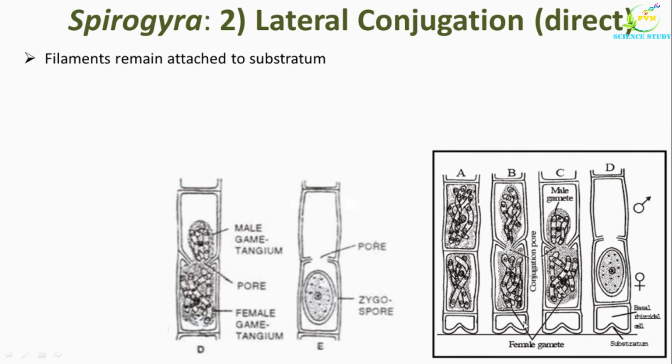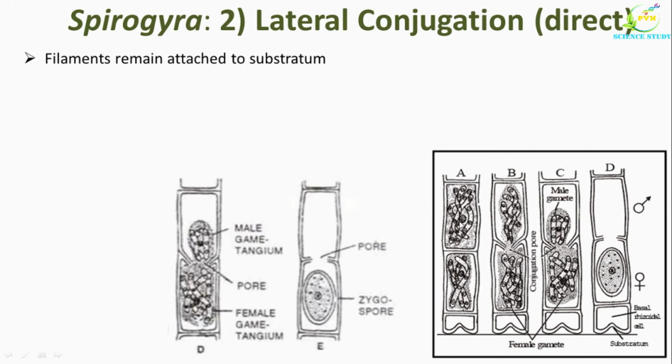So this is the basal rhizoidal cell and the two cells above this basal rhizoidal cell act as the gametangia. The cell which is immediately above the rhizoidal cell is swollen and acts as the female gametangium, while the cell above it remains unchanged. So this is the male gametangium and this is the female gametangium.